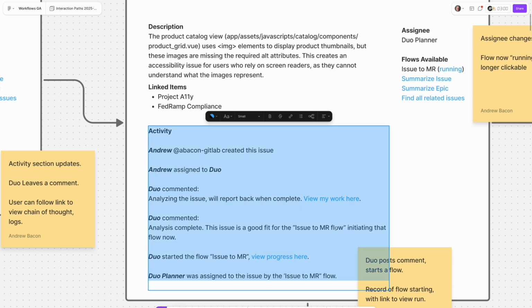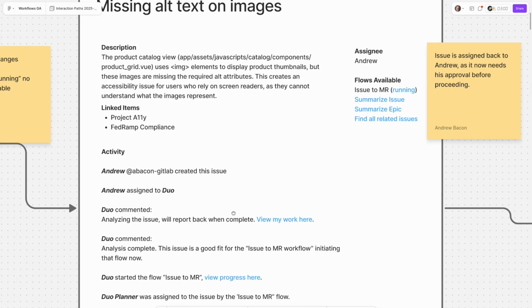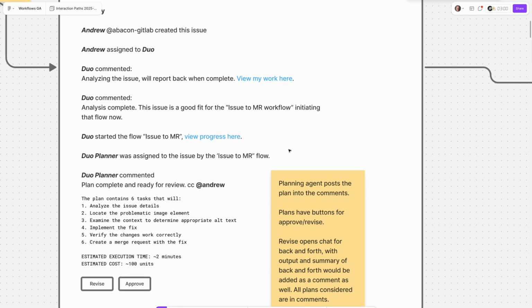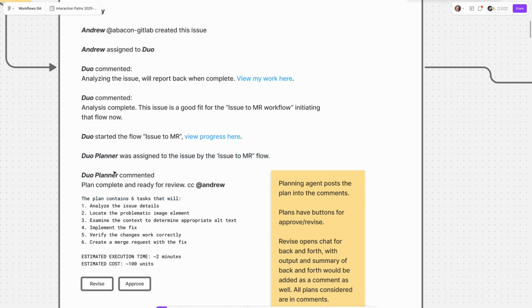So in this issue to MR flow, the first step that's been pre-planned elsewhere is that a planning agent should make a plan. So that is starting now. And you can see here that after the planning agent started to work, when it finished the plan, it came back and posted the plan in the comments. It said, "I've got a plan ready for review. This is generally how I want to try to tackle it."